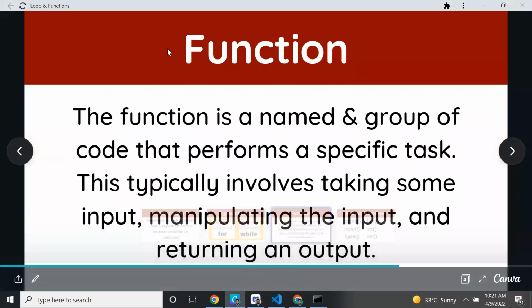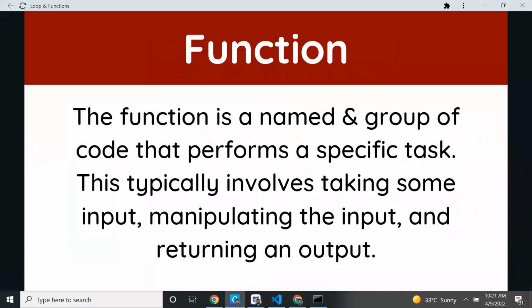What is a function? The definition of a function is that a function is a named group of code that performs a specific task. Typically it involves taking some input, manipulating the input and returning some output. So a function is a set of code. If you want to repeat the same code again, you can write one function and call the function. You don't have to write the same code again, it will avoid duplication of code.